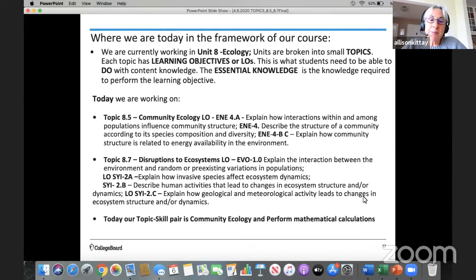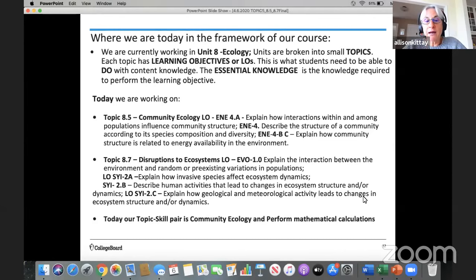So just to pinpoint where we are in the overall AP Biology course, we're in Unit 8, which is about ecology. The units are broken down into smaller topics, and we're going to be looking at 2 topics today: 8.5, which is about community ecology, and 8.7, which is about disruptions to ecosystems. Each topic is broken down into learning objectives, or LOs. This is what students need to be able to do with the content knowledge. Today, we're going to be working on a couple of different LOs from each of these topics.